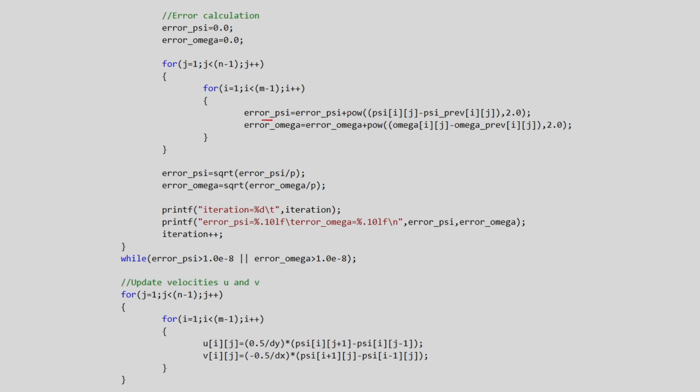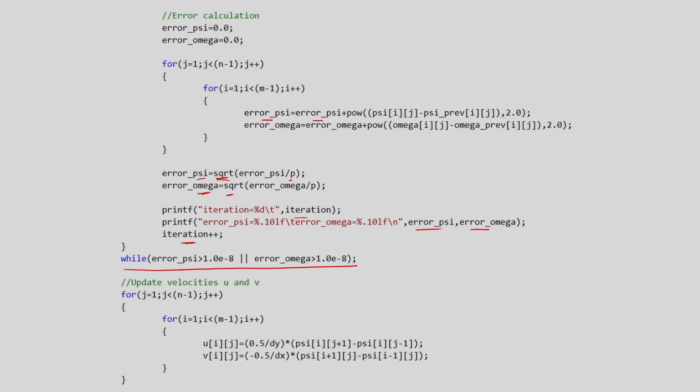Okay. So, error psi is equal to error psi plus (psi I j minus psi previous I j) whole square. So, this is the summation over all the grid points we are doing. Okay. Then after coming out of this loop, we are dividing by the total number of grid points and taking the square root, and the error for psi and error for omega we are calculating. We are printing error psi and error omega with iteration and going to the next iteration, then we are checking the condition.